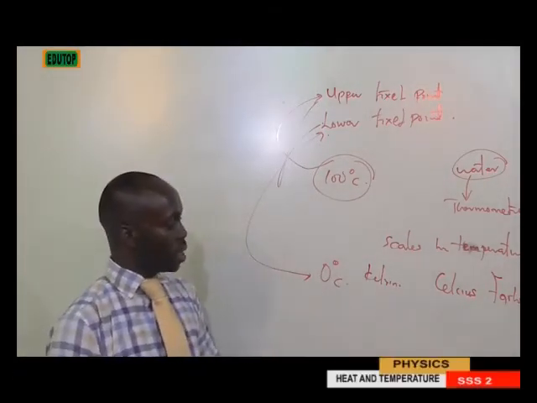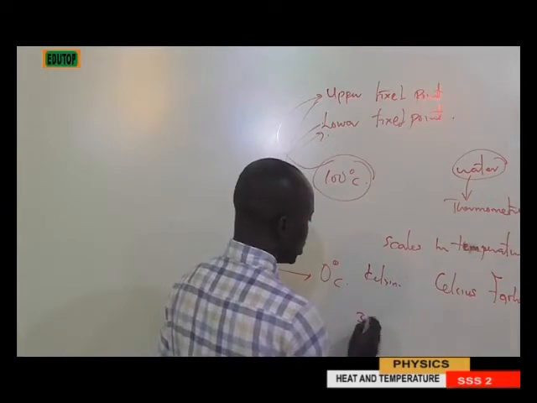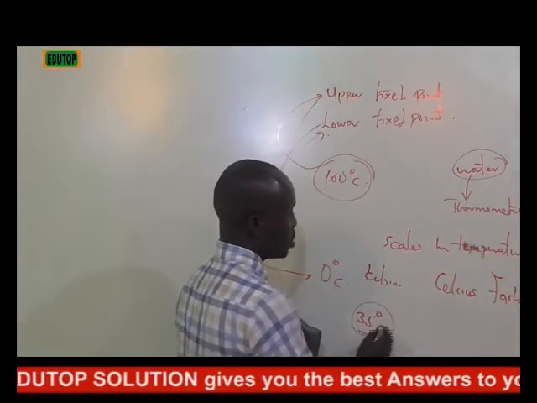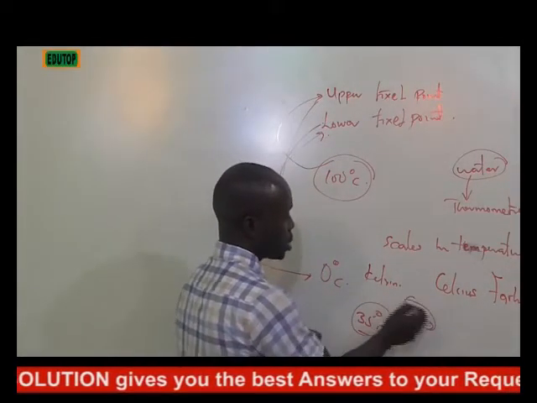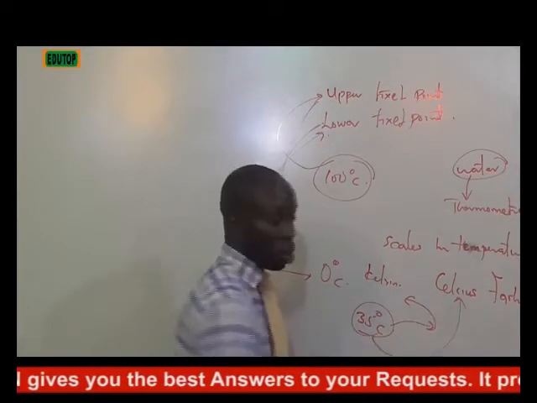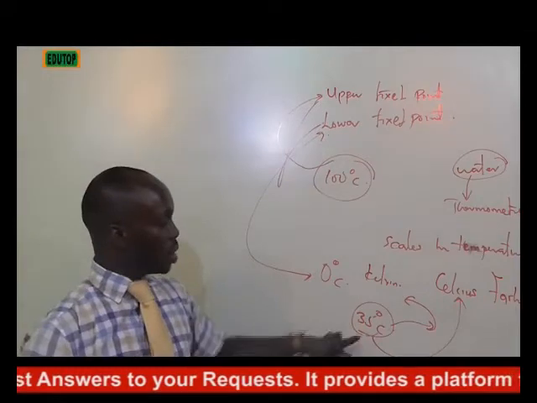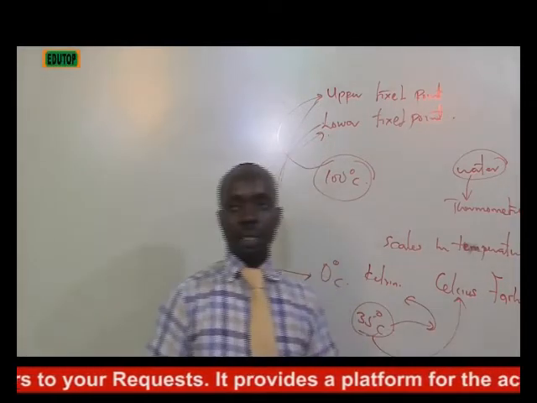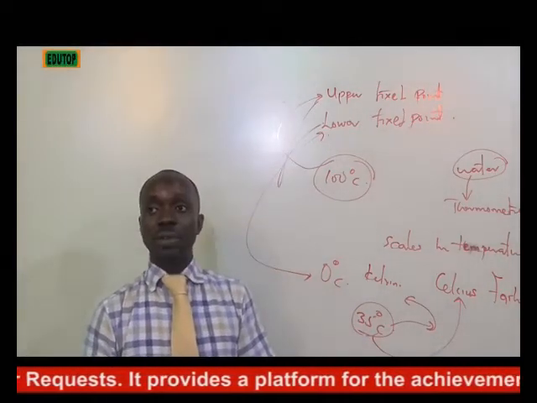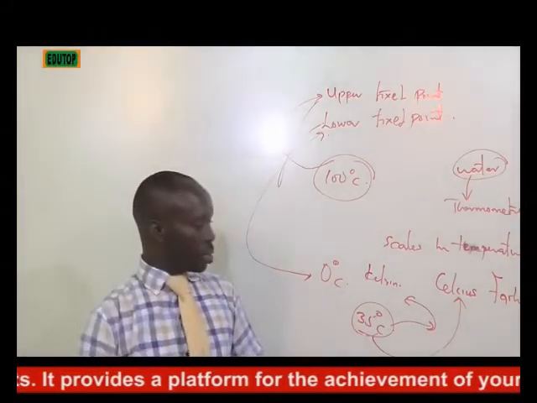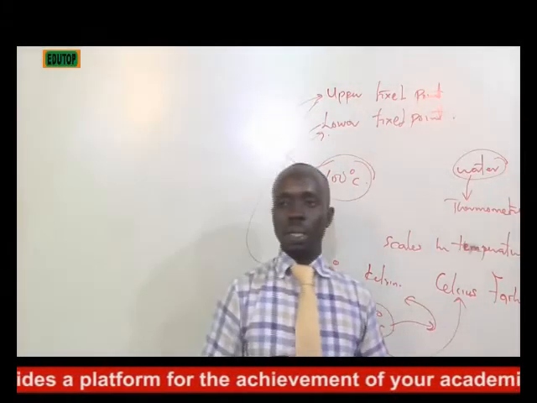I can decide to give you, okay, what is the equivalent of 35 degrees Celsius on the Kelvin scale? You know, automatically this 35 degrees belongs to Celsius. What is the equivalent of 35 degrees Celsius in Kelvin? What is the equivalent of 35 degrees Celsius in Fahrenheit? I'll give you some parameters which you can use to back that up. But let's relax and proceed with the statement there.